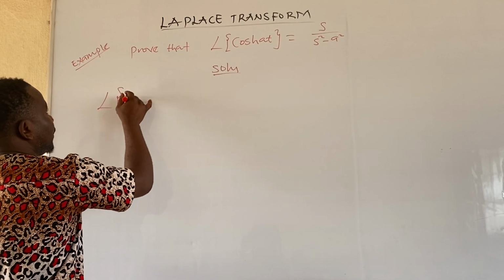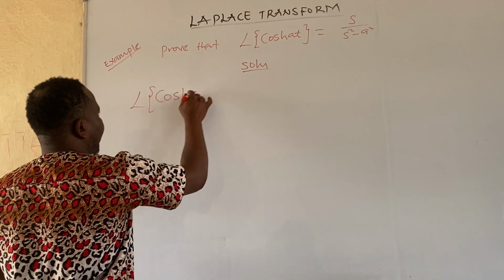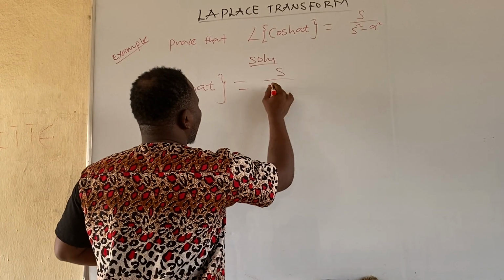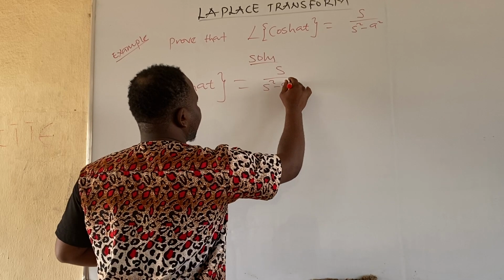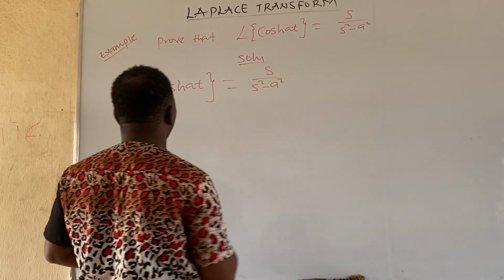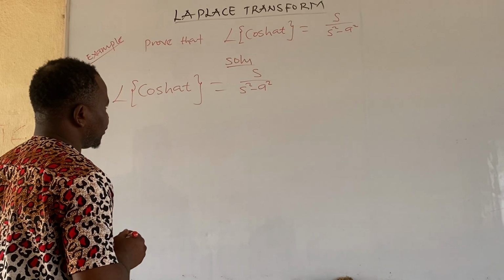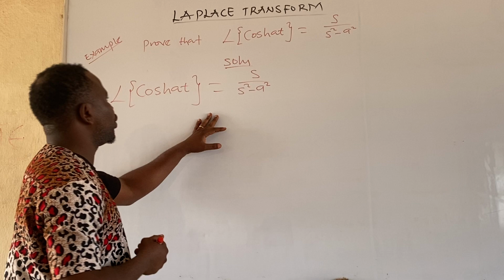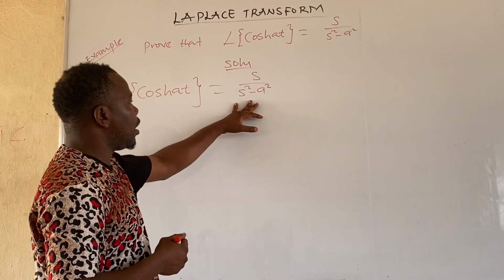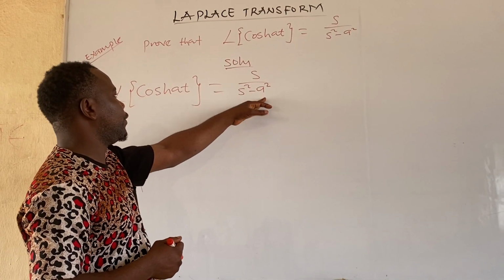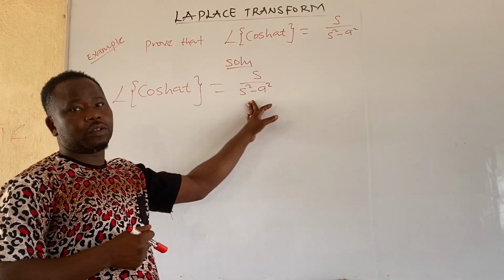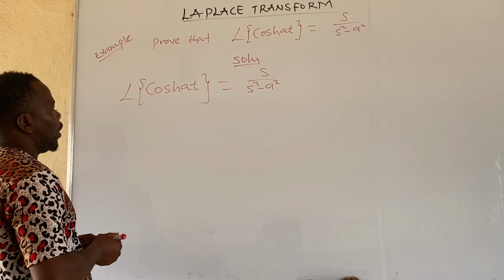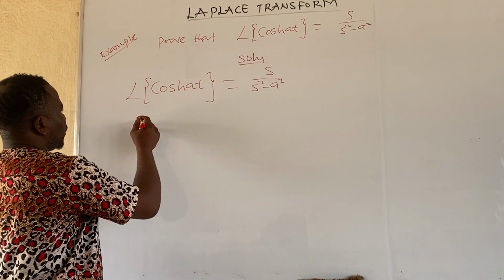Laplace of cosh at is equal to, that we should show, s all over s squared minus a squared. Okay? I want us to know how we are going to show that at the end of the day we will resolve to this. That is what I want to show you. I want us to note something.